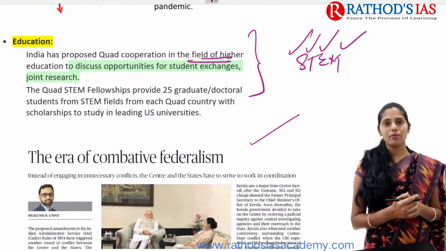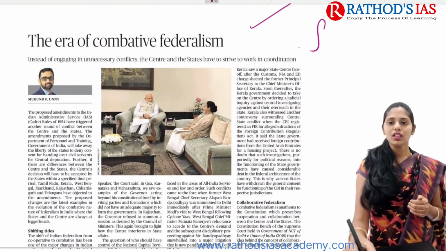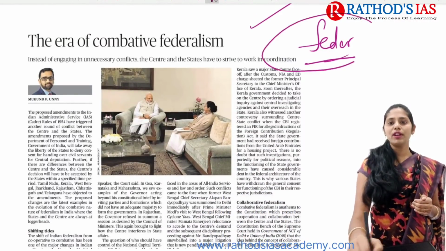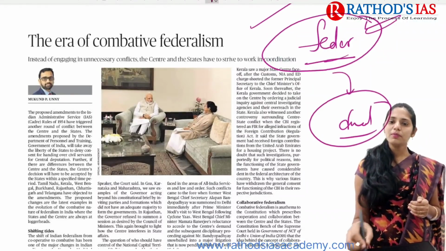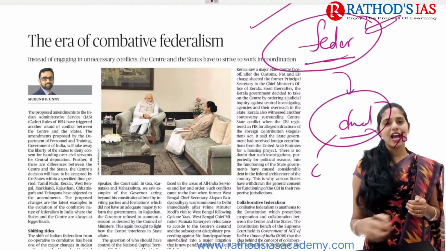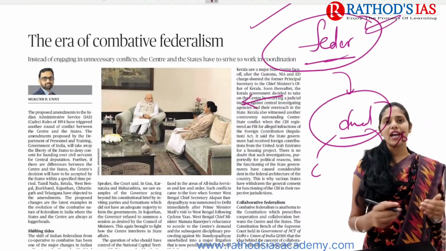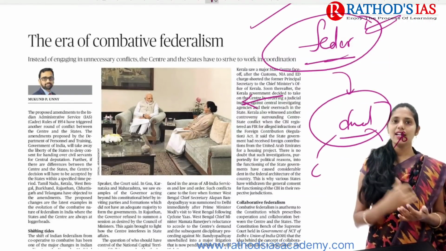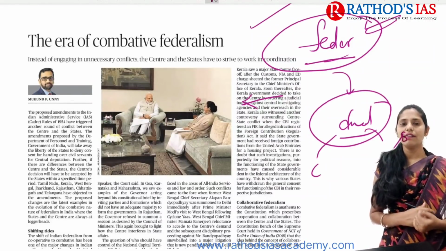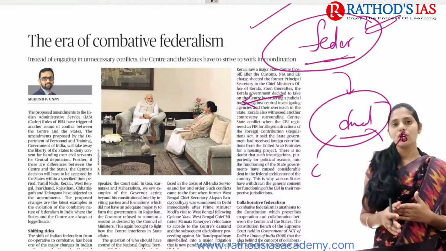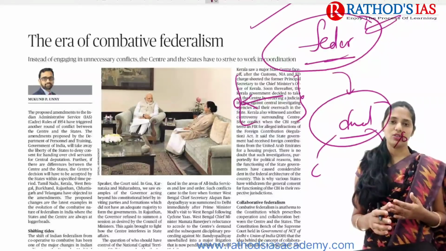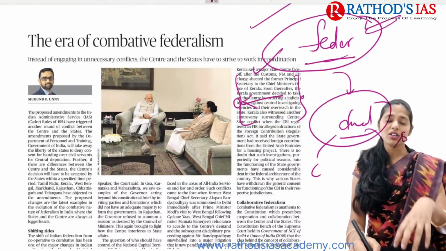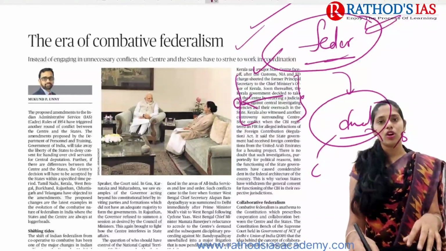So this is about this topic, and now let us see the next topic. It is regarding combative federalism. To understand this, first you need to know about federalism. Federalism is nothing but the essence of dual government. Dual government means we will have a central government and a state government. At the central or national level we have the central government, and at the state level we have the state government. Our constitution is mainly talking about a federalized nation, but we are not complete federalism, we are more like a quasi federalism.